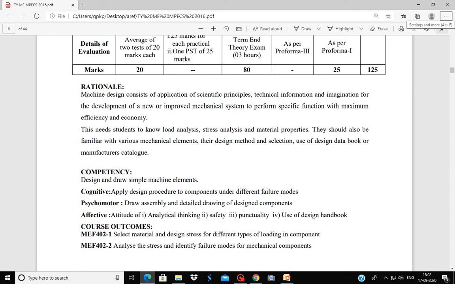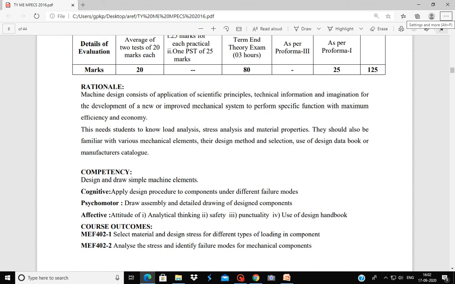For this, a student must know the load analysis that we are going to study in this course. Again, stress analysis and material properties. Basics of stress analysis is studied in the TED course, Theory of Engineering Design. In that course you have studied basics of stress, strain, different types of stresses, and that basic knowledge we will use in this course for designing machine components.